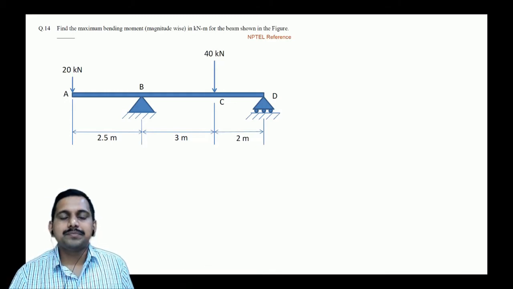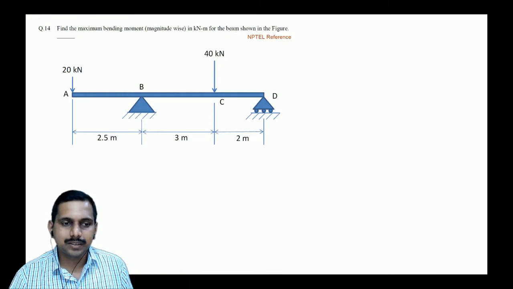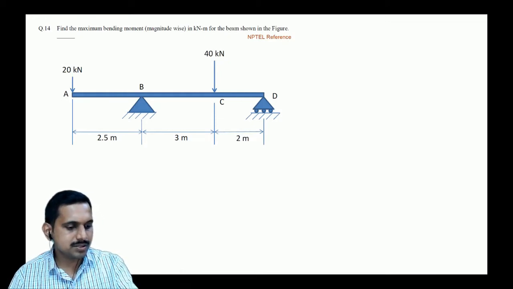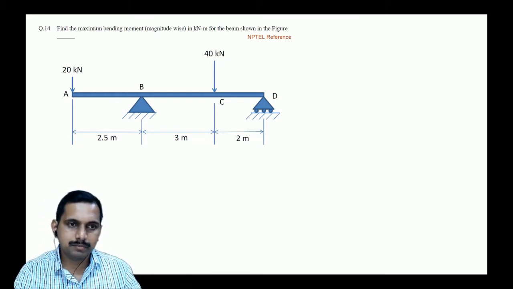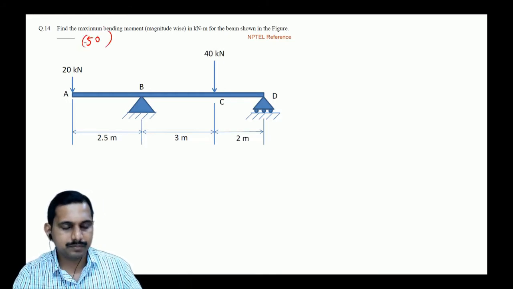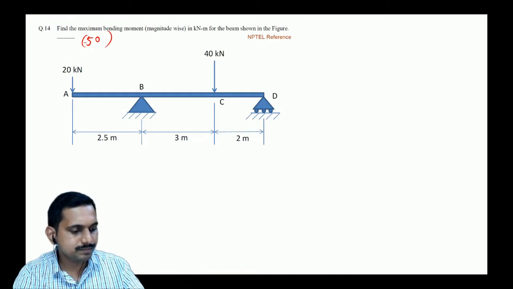Yeah, students. Come on. Why are you struggling on this? Sir, is it 50? Very good. That's it. 50 minus is the answer. Minus or plus, the magnitude is asked there. Is it not? It is minus 50. Correct. Very good. Others?